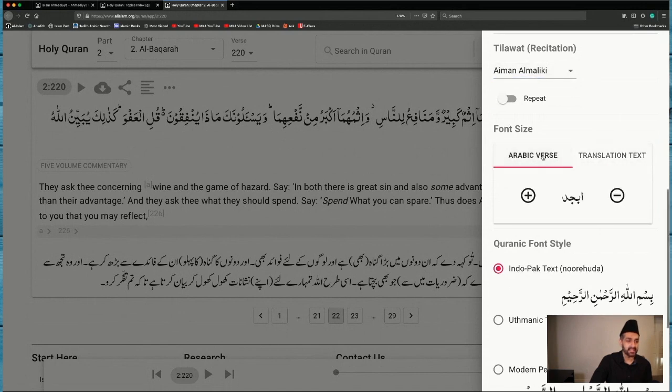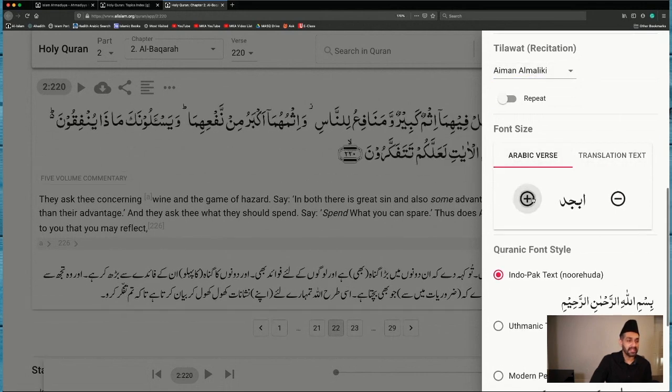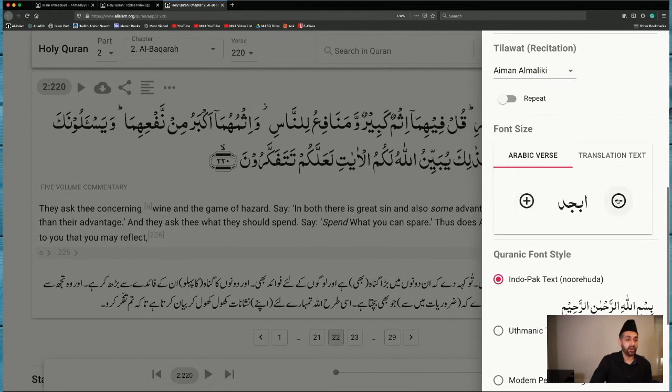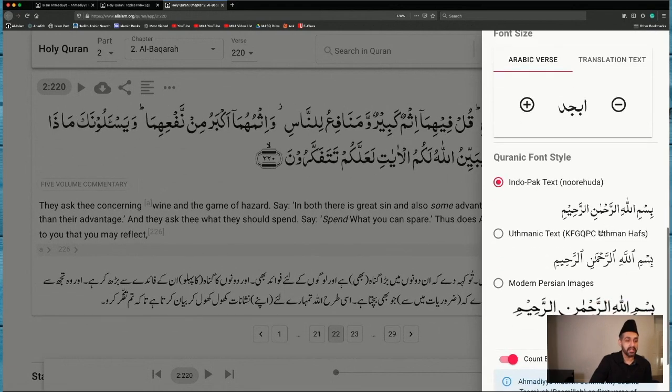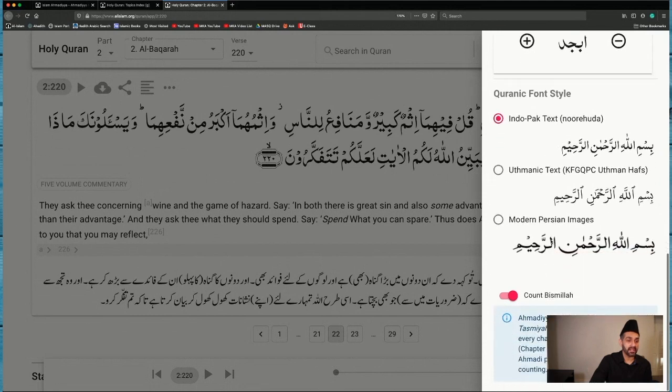You have the font size, if you want to just increase the size to make it more comfortable to read. You have the Quranic font styles available. You also have another feature, which is a new feature, the counting of Bismillah. So when we publish the Quran, we have Bismillah Rahman Rahim counted as the first verse.